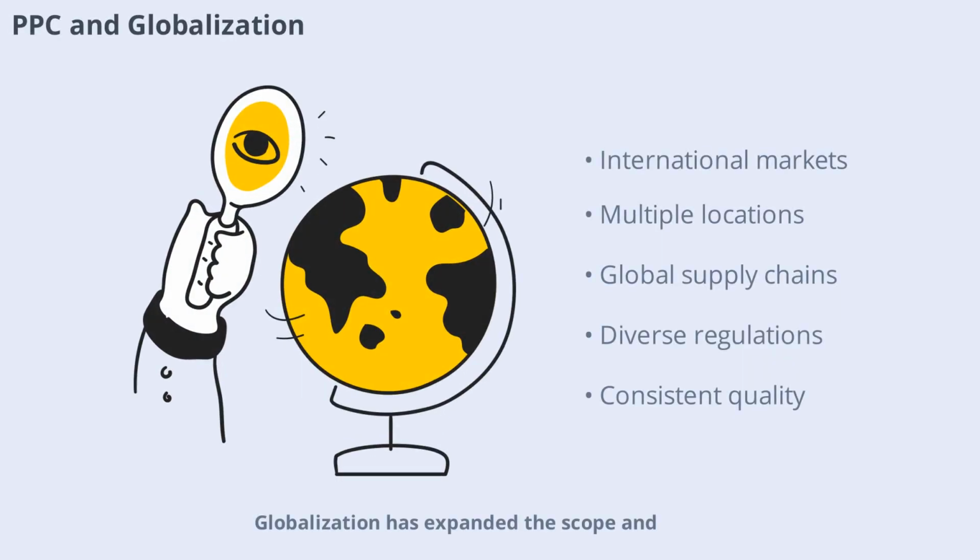Globalization has expanded the scope and complexity of production planning and control. Companies now operate in international markets, requiring coordination across multiple locations and time zones. PPC systems must adapt to global supply chains, diverse regulations, and cultural differences. Effective global PPC ensures consistent quality and timely delivery worldwide.